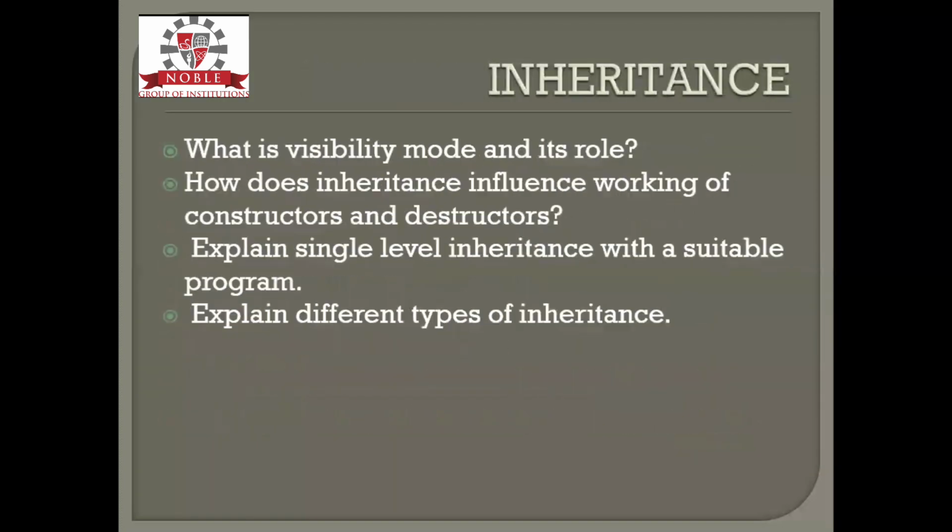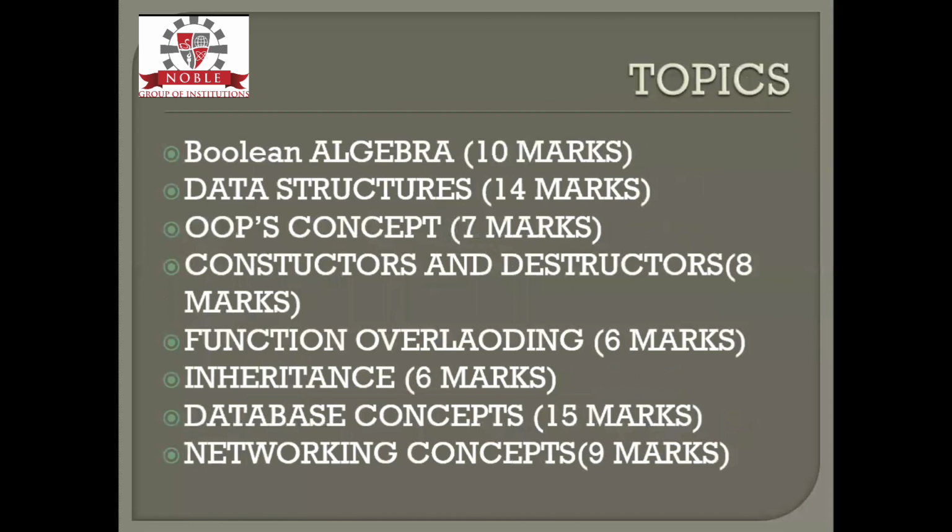All the best for your exam, and don't take that much tension. This is what you have to study if you concentrate on this particular topic. You can see the topics which we have covered. At most 65 to 70 marks you can score.